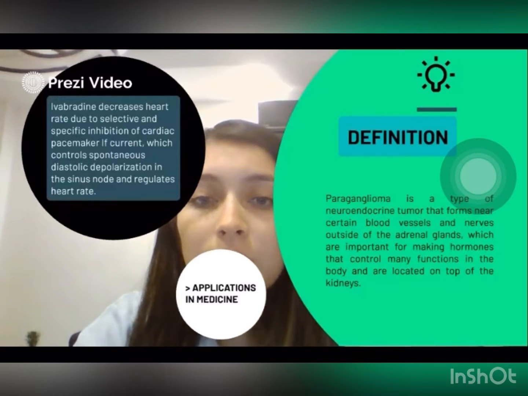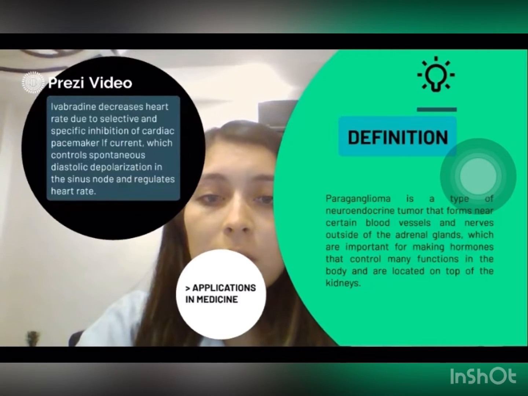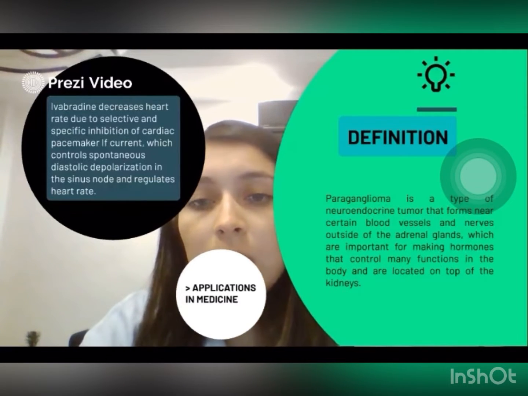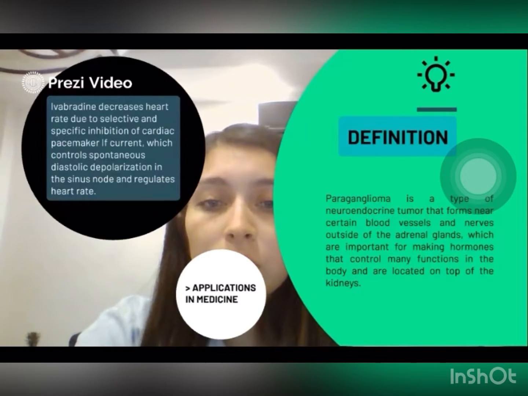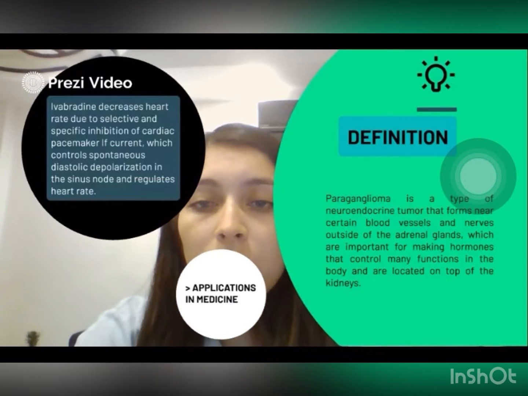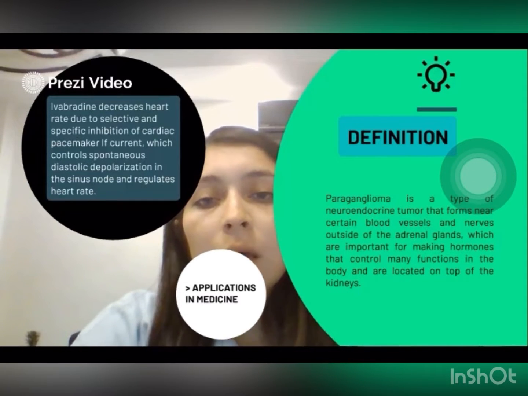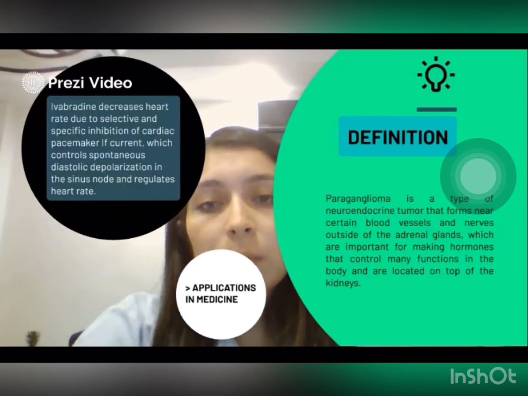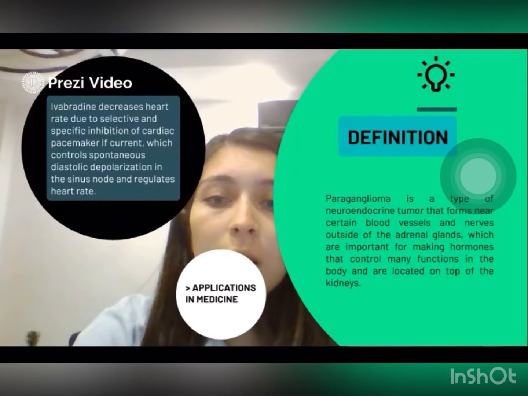Paraganglioma is a type of neuroendocrine tumor that forms near certain blood vessels and nerves outside of the adrenal glands, which are important for making hormones that control many functions in the body and are located on top of the kidneys. Paraganglioma is related clinically to sequelae resulting from catecholamine secretion that is able to cause hypertension, tachycardia, multiple organ failure, and death.